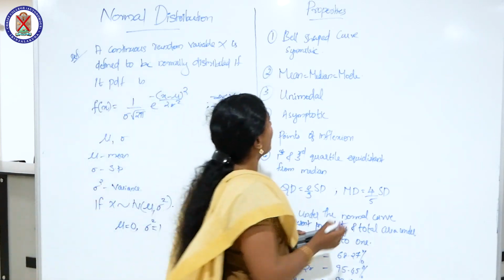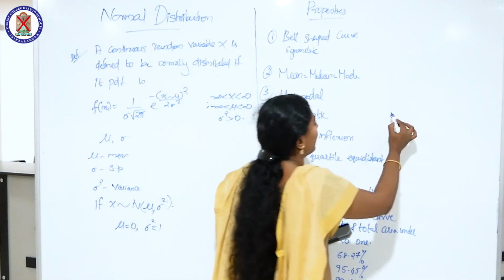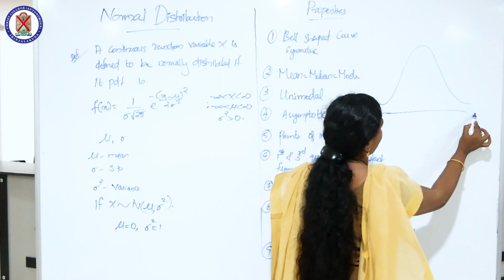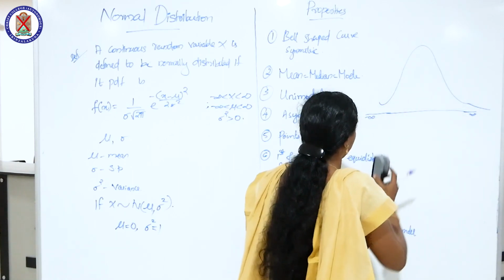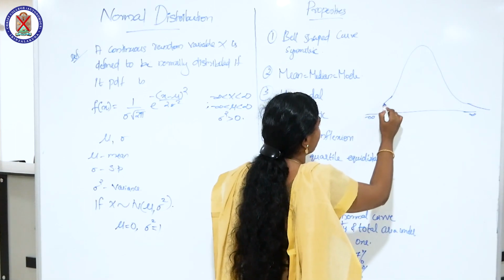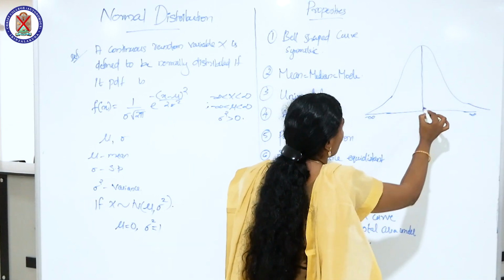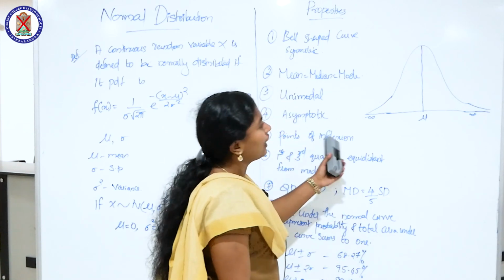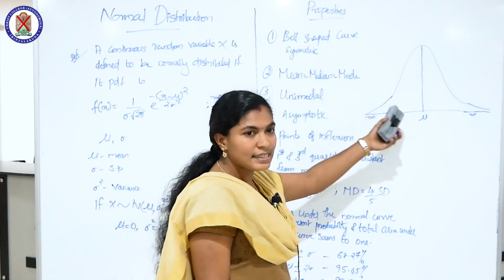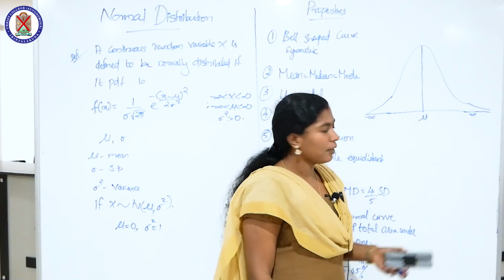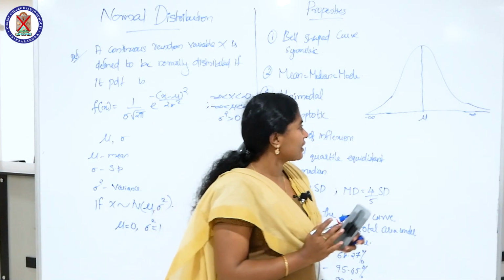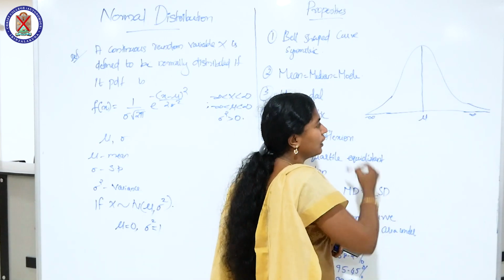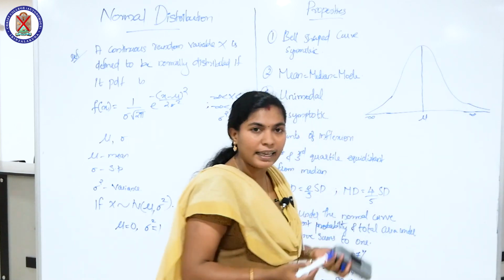The first property is it's a bell-shaped curve. So graphically, minus infinity to infinity. Center point is mu, mean. For a normal distribution, the graph is a bell-shaped curve and it is symmetric. What do you mean by symmetry? Symmetry means if we fold this curve along the vertical axis, both halves are equal. That is, the number of cases below the mean and the number of cases above the mean are equal.